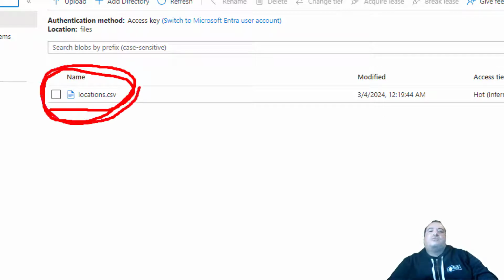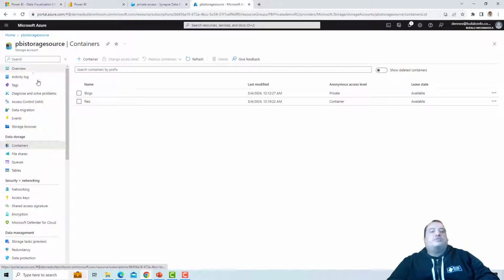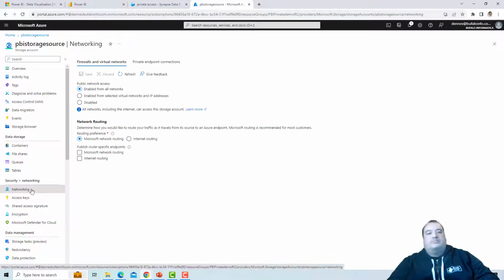I want my notebook to be capable of reading this. At the moment, the storage is public, and the notebook is already capable of reading this. But let's make the connection with a private endpoint and then make the storage completely private.